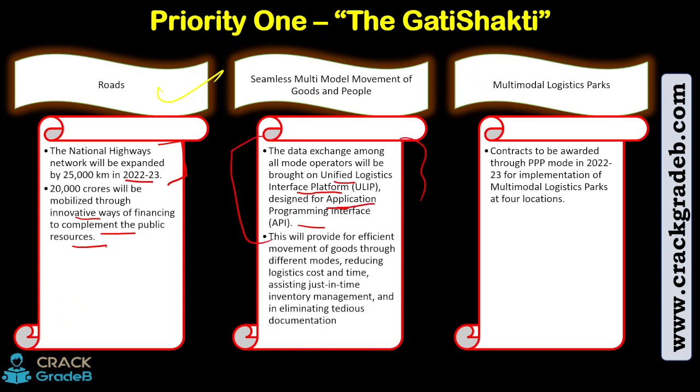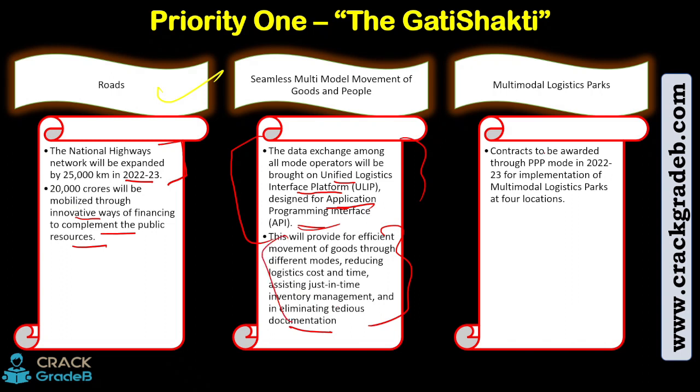Okay, the technology used will be API. So let's not get into what API is, but yes, it will be known as the Unified Logistic Interface Platform, where every provider or every operator will have access to it, so that everyone can know the movement of the goods and something like that, right? So this will provide for efficient movement of goods through different modes, reducing logistic cost and time, assisting just-in-time inventory management, and eliminating tedious documentation.